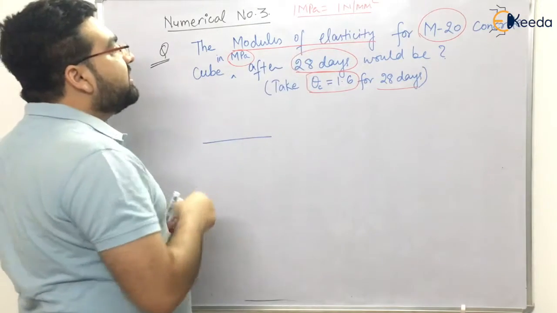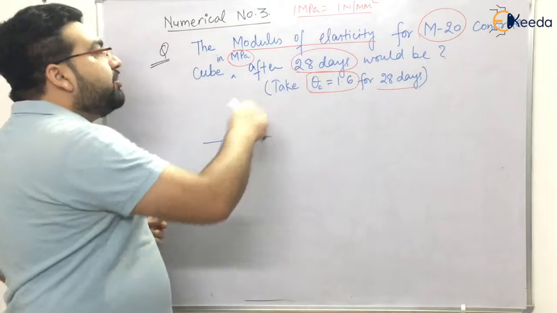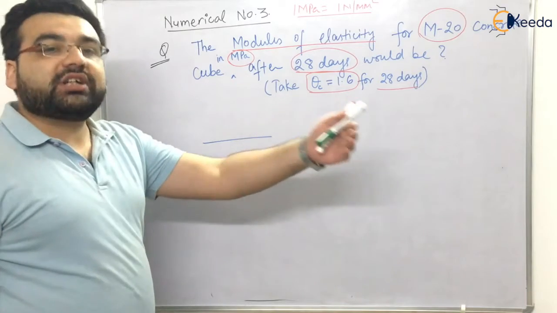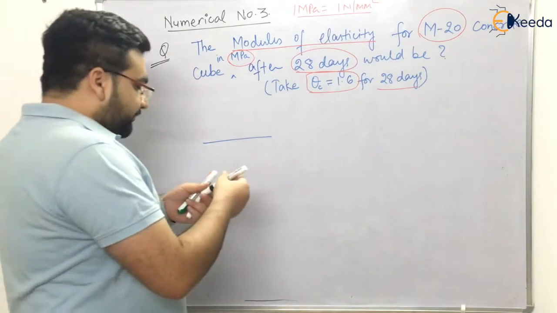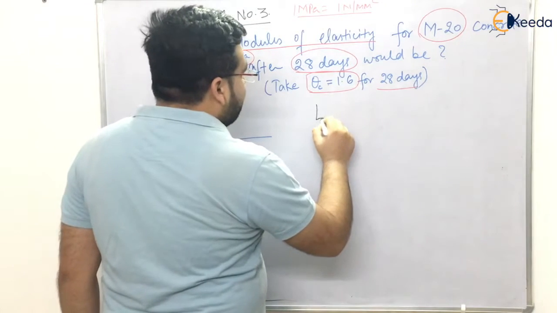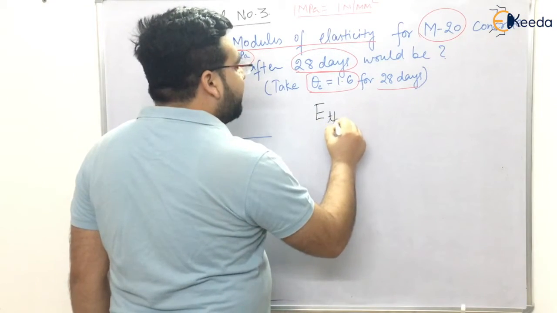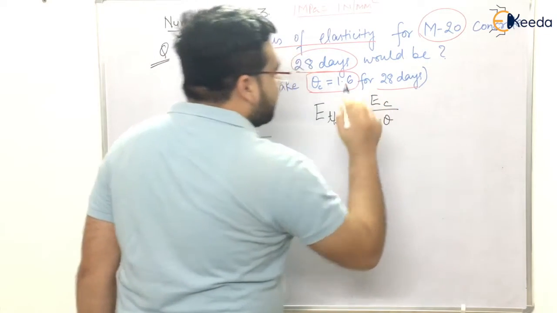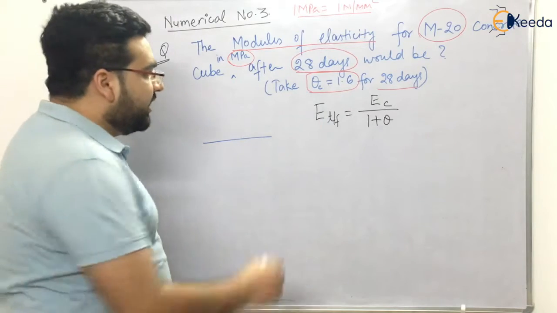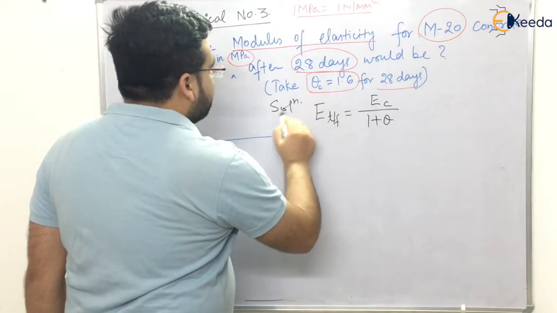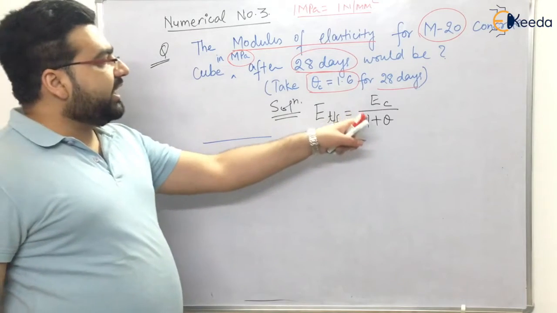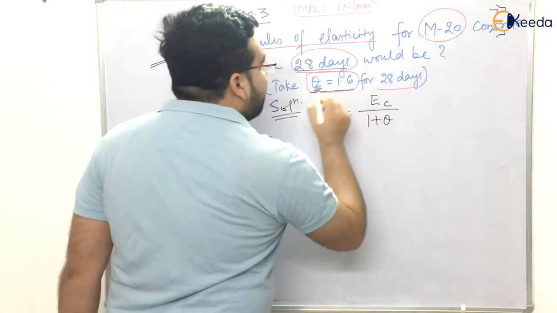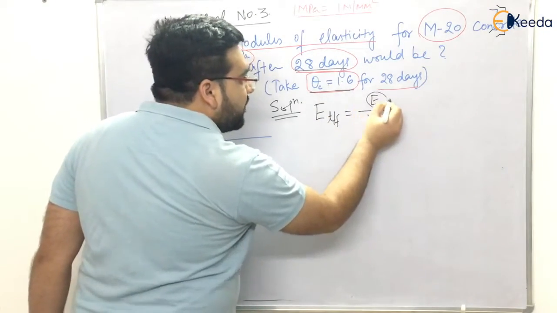Modulus of elasticity for M20 grade concrete after 28 days. After 28 days, it means he is asking for the long-term modulus of elasticity. We know that the long-term modulus of elasticity, ET or EF, is equal to EC divided by 1 plus theta. I have already told you this. For 28 days, theta has been given as 1.6, but I don't know the value of EC.